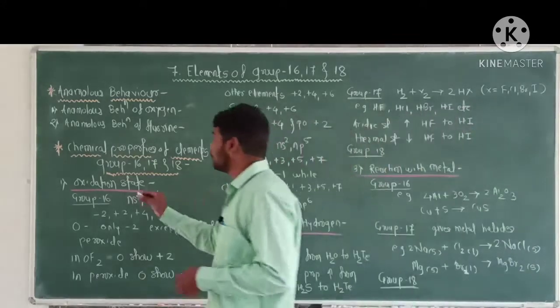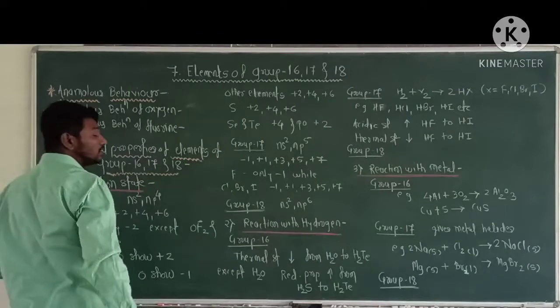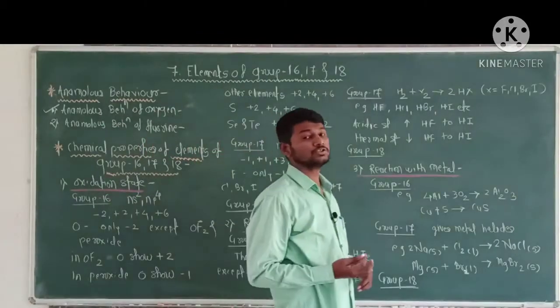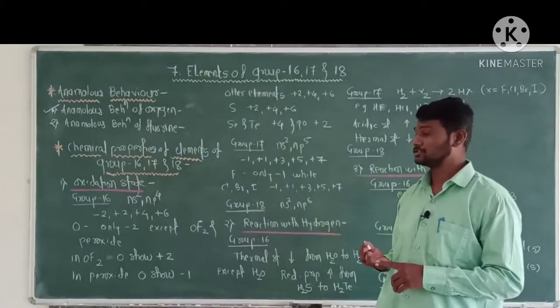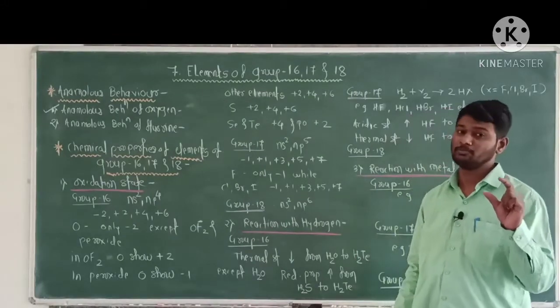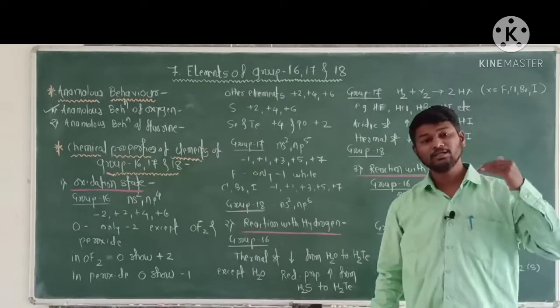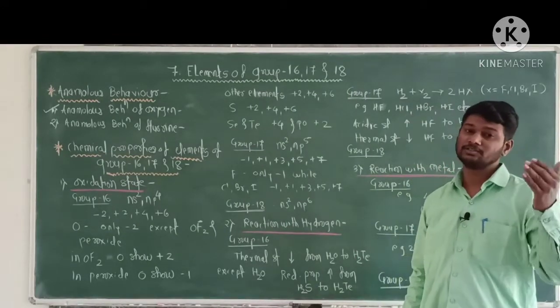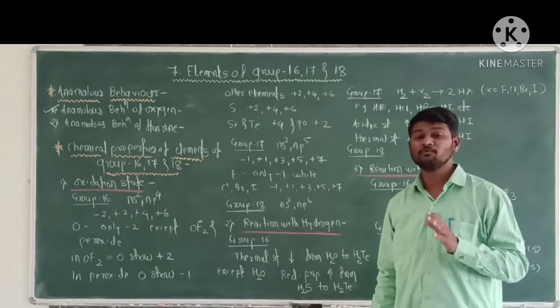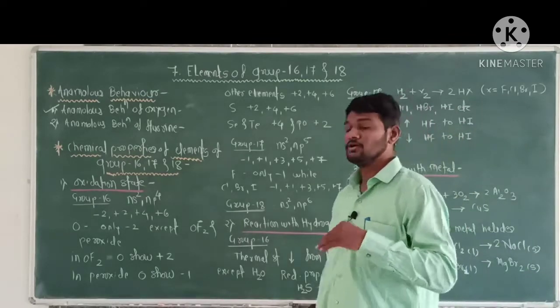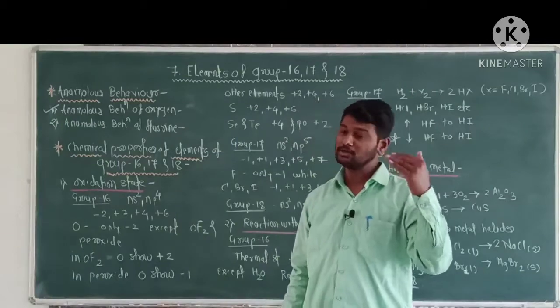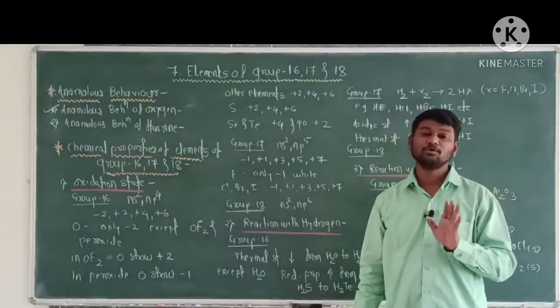First, anomalous behavior of oxygen. Oxygen shows anomalous behavior because oxygen has a small atomic size, high electronegativity and high ionization enthalpy, and absence of a vacant d orbital in the valence shell or outermost shell. Therefore oxygen shows anomalous behavior.